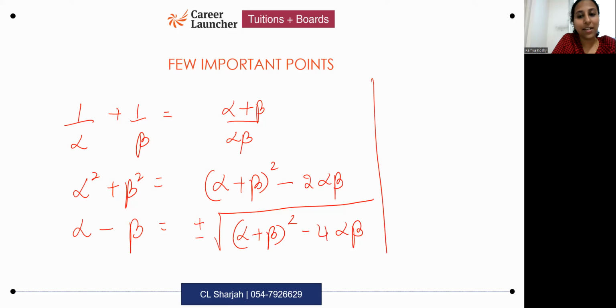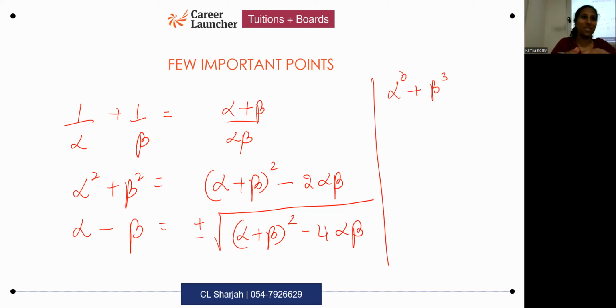If they ask you to find alpha cube plus beta cube, all this involves polynomial identities that you have learned earlier. You will use alpha plus beta the whole cube minus 3 alpha beta into alpha plus beta.